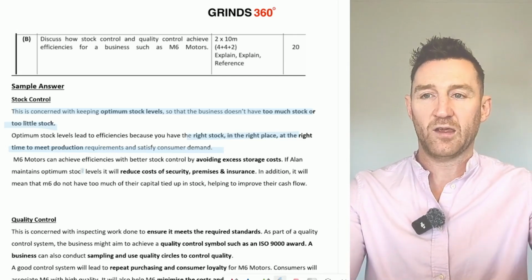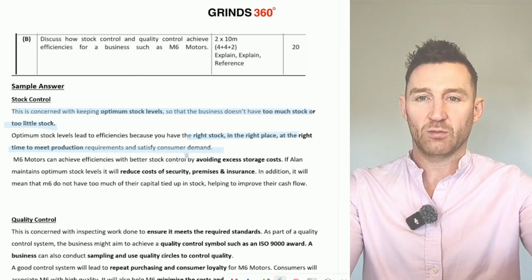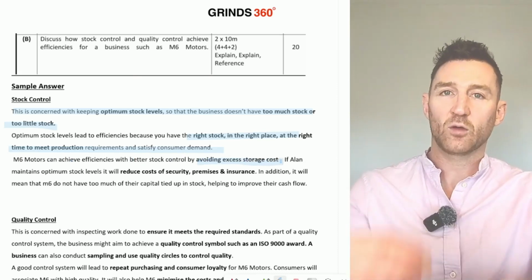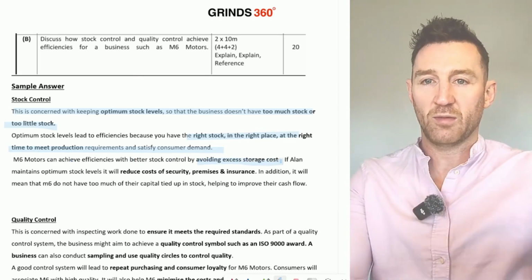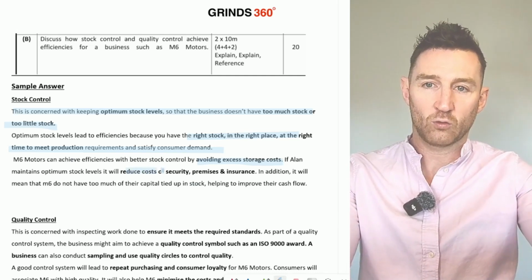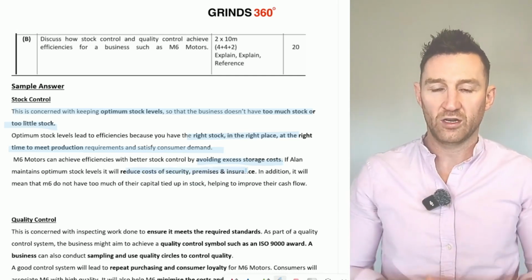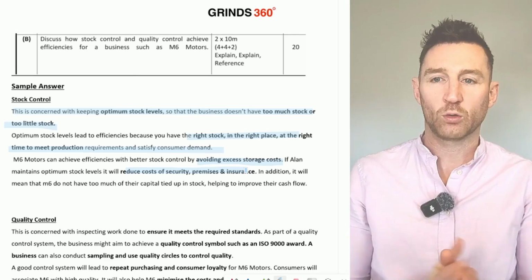Then our link to M6. M6 can achieve efficiencies with better stock control by avoiding those excess storage costs that we mentioned earlier. So we're talking about things like rent, insurance, security. So 4, 4 and 2 there.